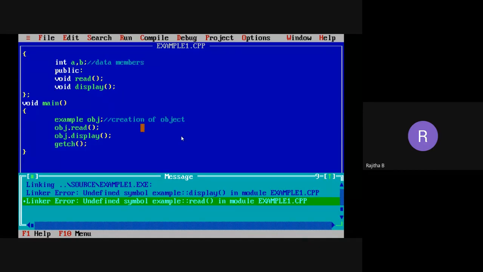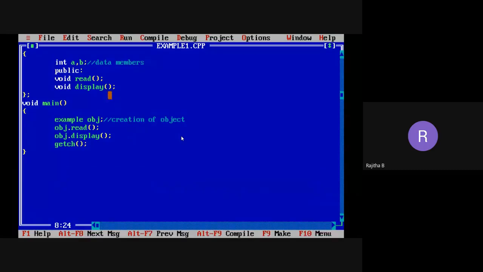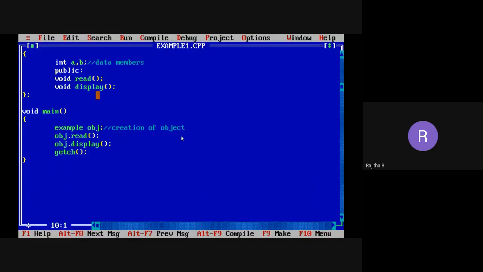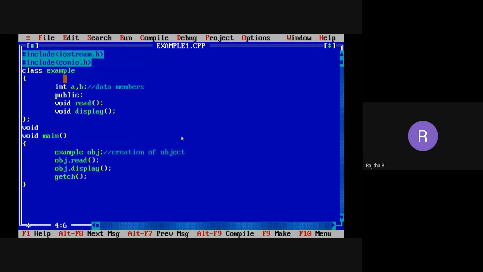Okay. Now I need to write the code for this one, outside the class, means here. I need to write the function statements outside the class. So how to write the syntax? First the return type of the function. First I'll write the read function. What is the return type of the read function here? Void. So the return type of the function is void.